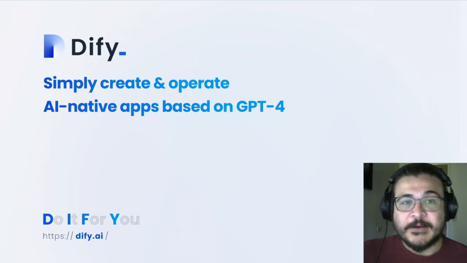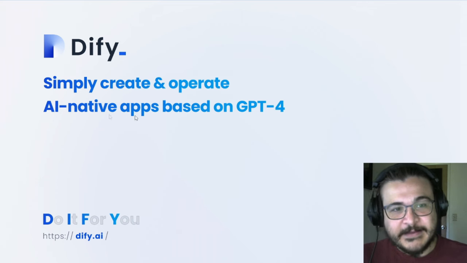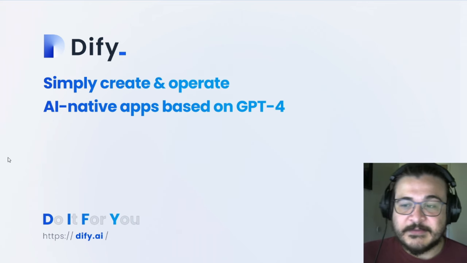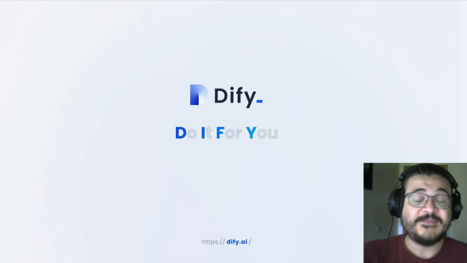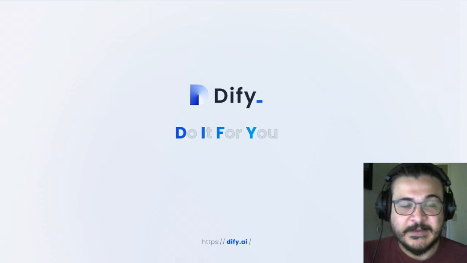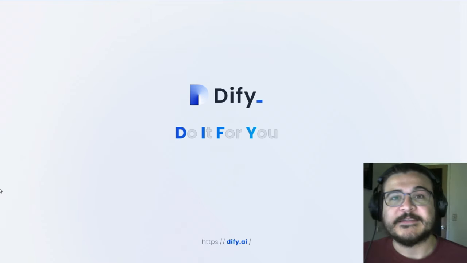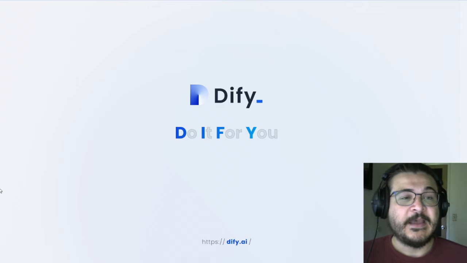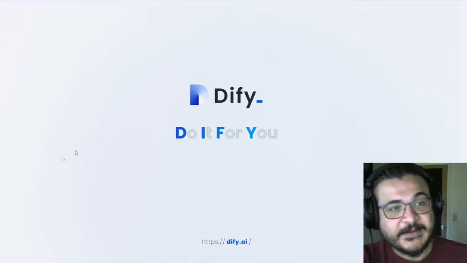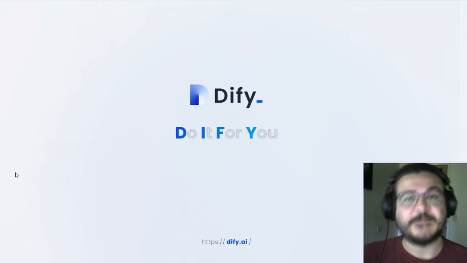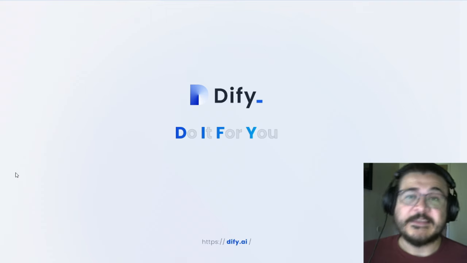So that is where Dify comes in. Dify lets you simply create and operate AI native apps. You can use it with ChatGPT, GPT-3, GPT-4. Dify is an acronym. It stands for Do It For You, because that's largely what it does. It does a lot of the hard work for you. It's also a portmanteau, a combination of two words: define and modify. So that's basically where you come in. You define what you want it to do, you modify the prompt, and then it does everything else for you.